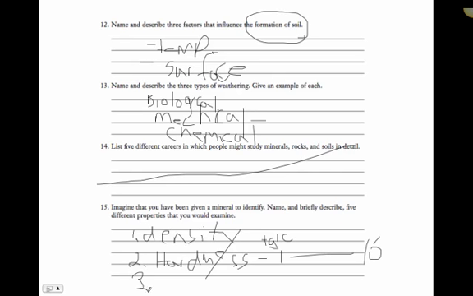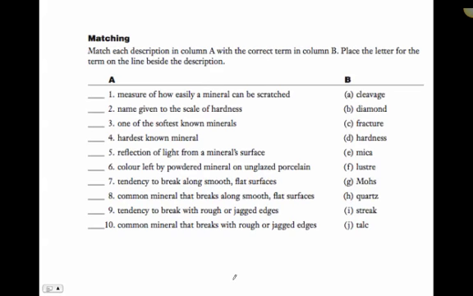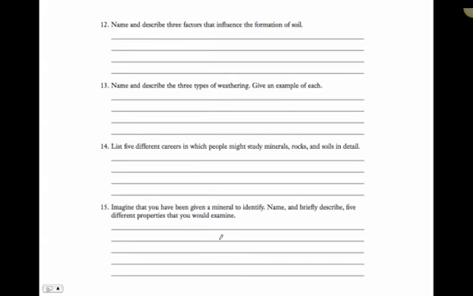A third property would be the luster. So it can have a metallic luster or non-metallic, which means it's kind of dull. Oops, we forgot. So we've got 2 more to do. We already talked about the streak test.